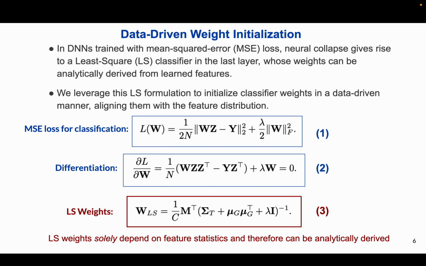By taking the gradient of loss L with respect to W and setting it to 0 as shown in equation 2, we obtain the least square weight formulation in equation 3. This solution depends only on the feature statistic Z, making it ideal for weight initialization for new categories. By aligning initial weights with the data distribution, least square initialization enables faster and more scalable learning from the outset.